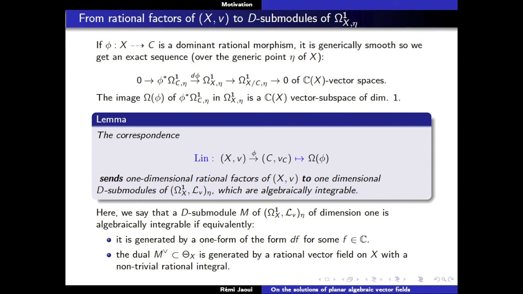We keep a little bit of geometric information: not all D modules appear in this form, and the ones that can appear in this form are always algebraically integrable.